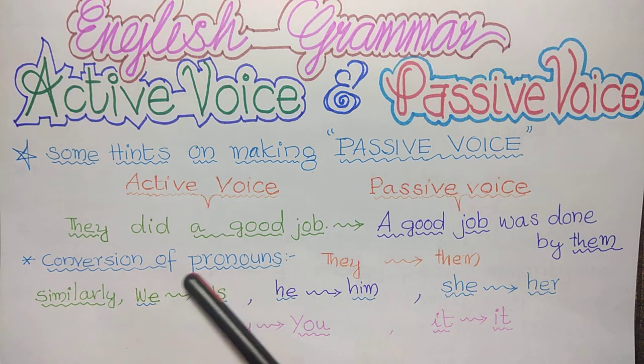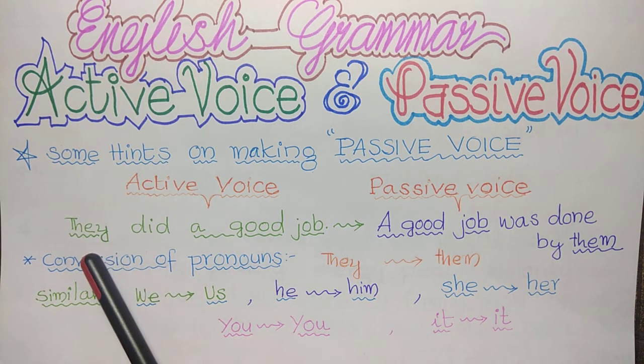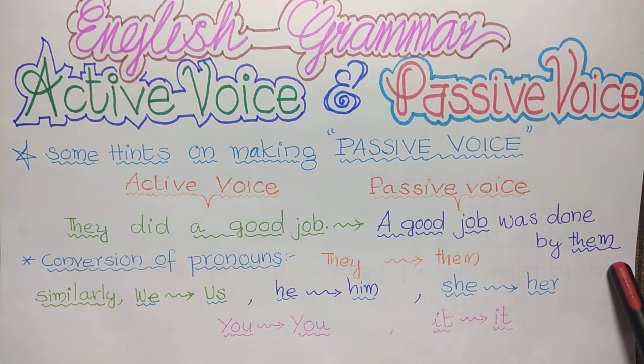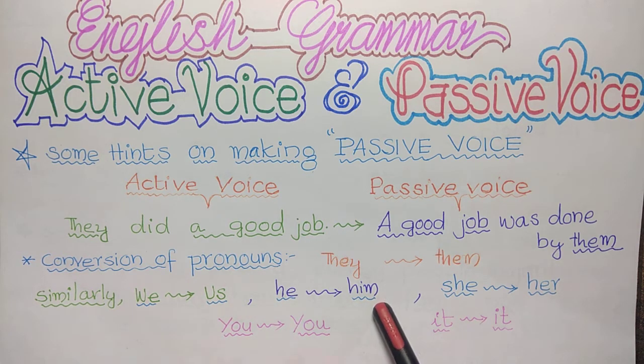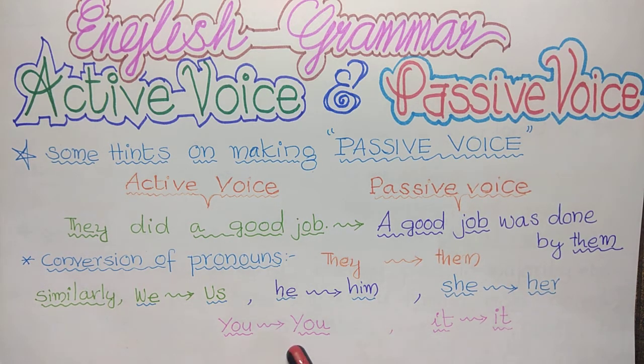So let us see conversion of pronouns. Here, the subject pronoun is they. It is converted as by them. So they is changed to them. The same way, if we are using we, it will change to us, by us. He will change to by him. She to her, that is by her. You will be the same, you, by you. It also the same, it, by it.